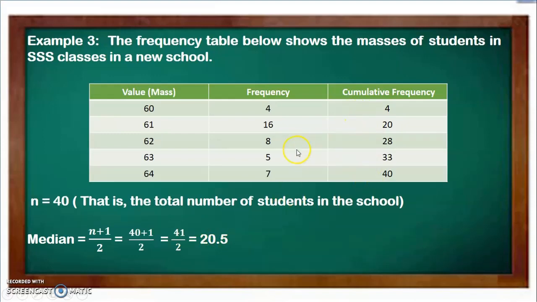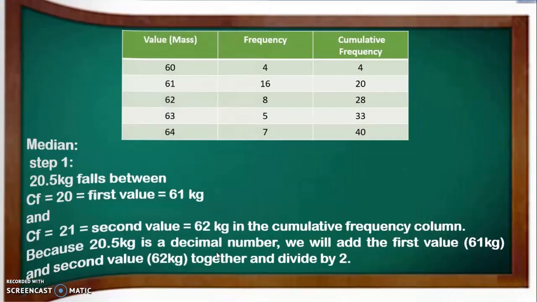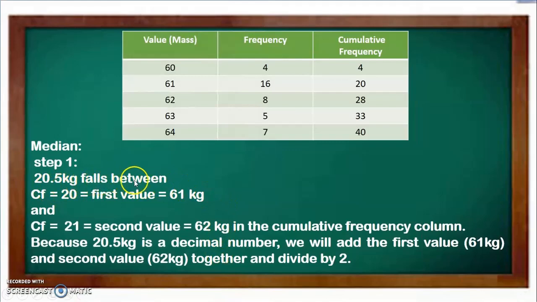But here we don't have 20.5. You can see there's no 20.5. So how can we determine the median? This is how we are going to do it. Number one, 20.5 falls between 20 and 21. The cumulative frequency of 20, which is the first value, is 61. Then 21, the second value, is 62 kg. So that means the median falls between 61 and 62 kg.